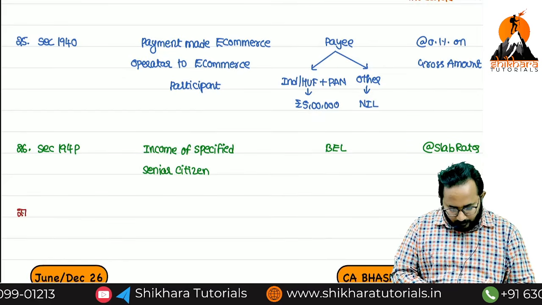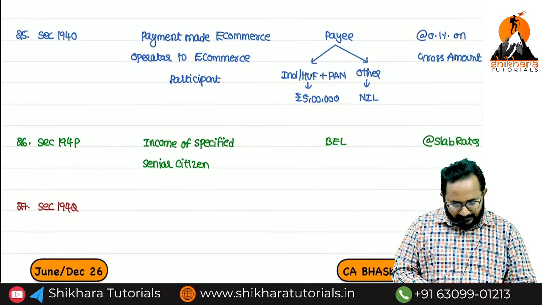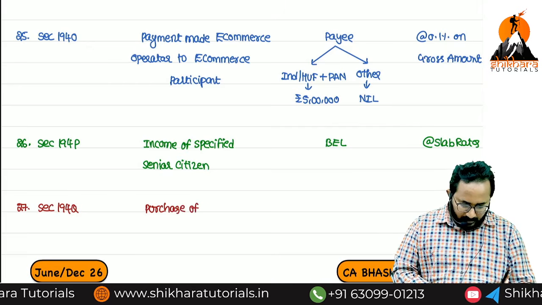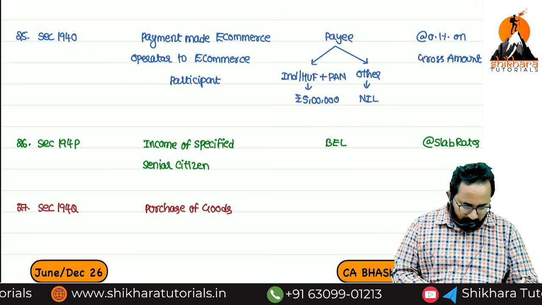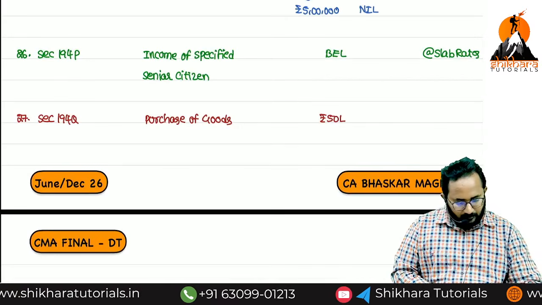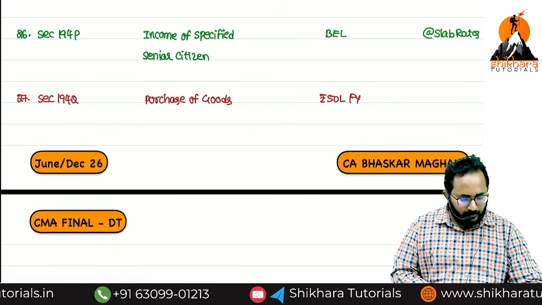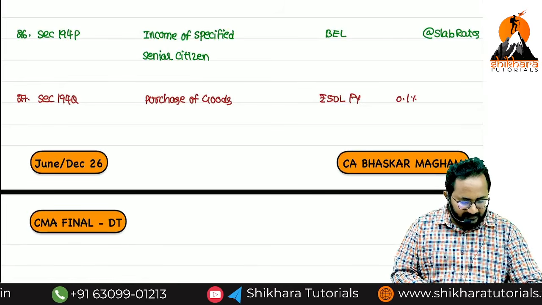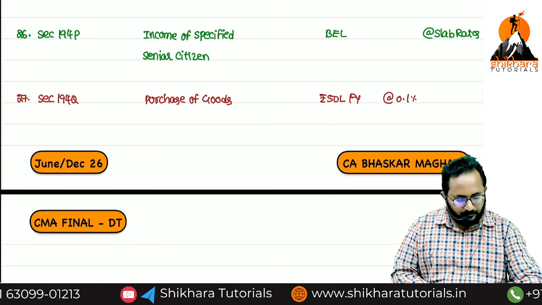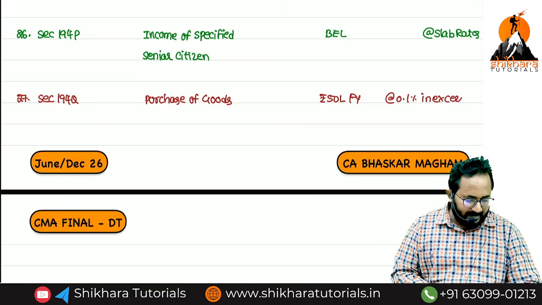Now 27, section 194Q. TDS on purchase of goods. Threshold limit is rupees 50 lakh in a financial year. TDS rate will be 0.1% on the amount in excess of what? In excess of 50 lakh.